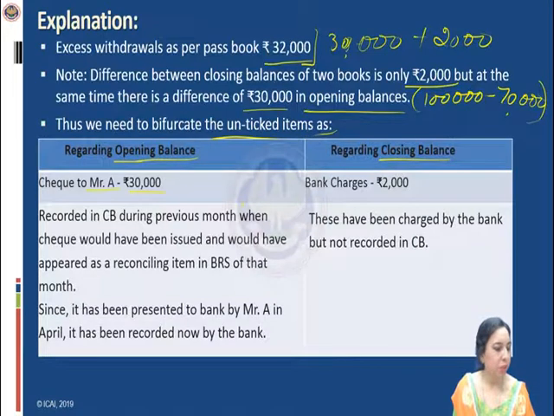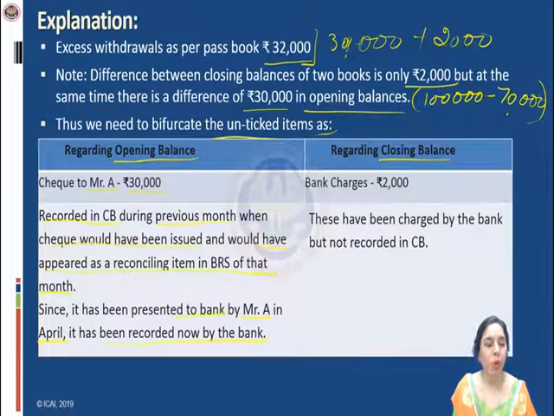Going to the next portion. This is the explanation, so I'll explain from this point of view also. It was recorded in the cash book during the previous month when the cheque had been issued and would have appeared as a reconciliation item in the BRS of that month. Since it has been presented to the bank by Mr. A in the month of April, it has been recorded now by the bank. Now what does this mean?